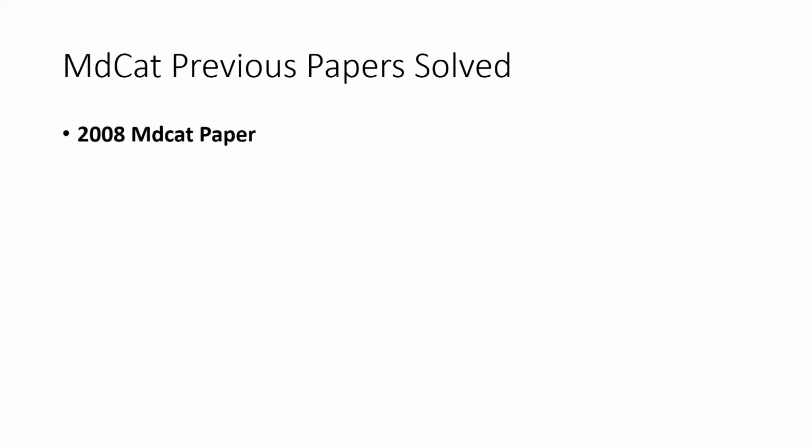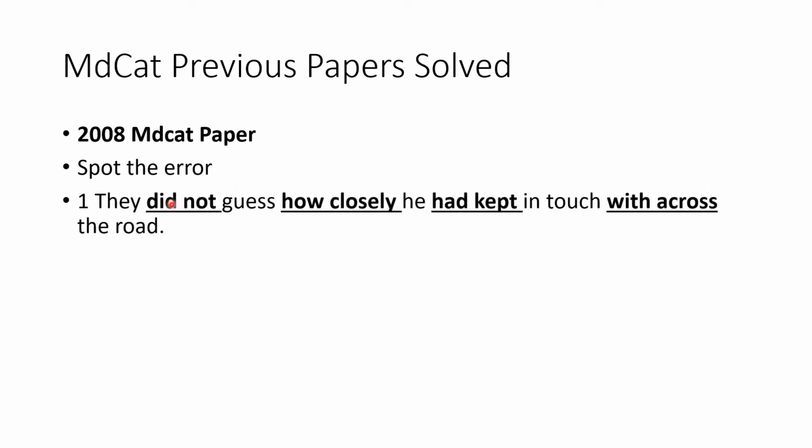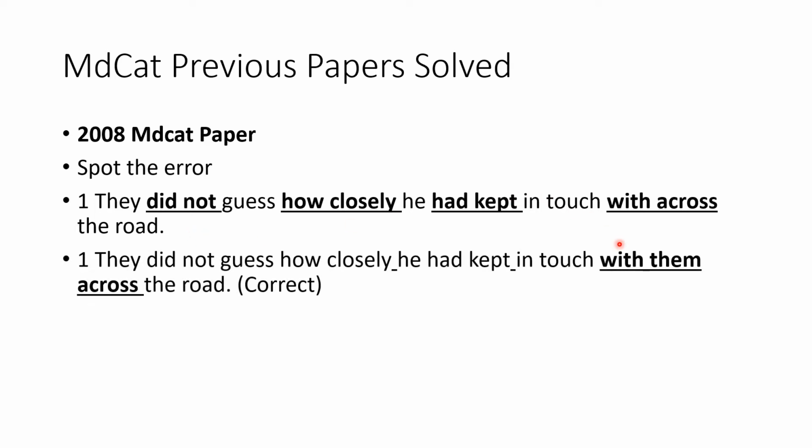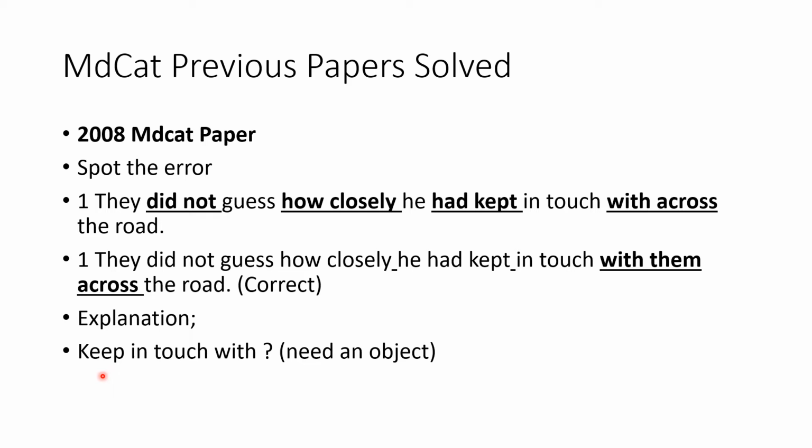This is MDCAT previous paper of 2008, and the spot the error sentences that were asked in the paper are: first sentence is, "They did not guess how closely he had kept in touch with across the road." And we are to find the error, and the error lies with "them" because it does not have any kind of object in the sentence, and it needs an object. "Keep in touch with" would be the right.